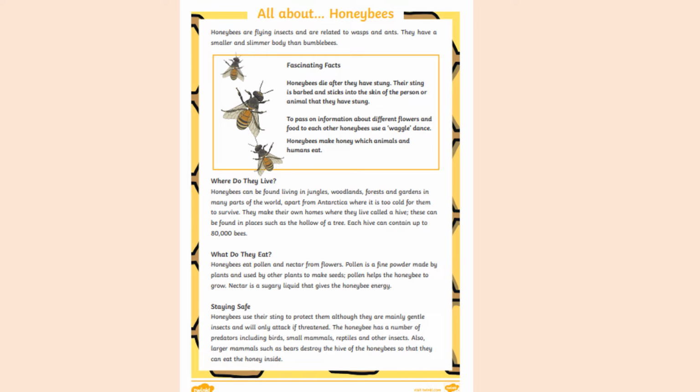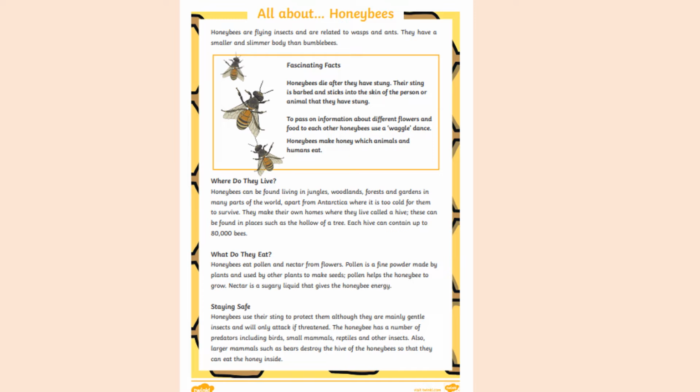All about honeybees. Honeybees are flying insects and are related to wasps and ants. They have a smaller and slimmer body than bumblebees. Fascinating facts. Honeybees die after they have stung. Their sting is barbed and sticks into the skin of the person or animal that they have stung. To pass on information about different flowers and fruits to each other, honeybees use a waggle dance. Honeybees make honey, which animals and humans eat.